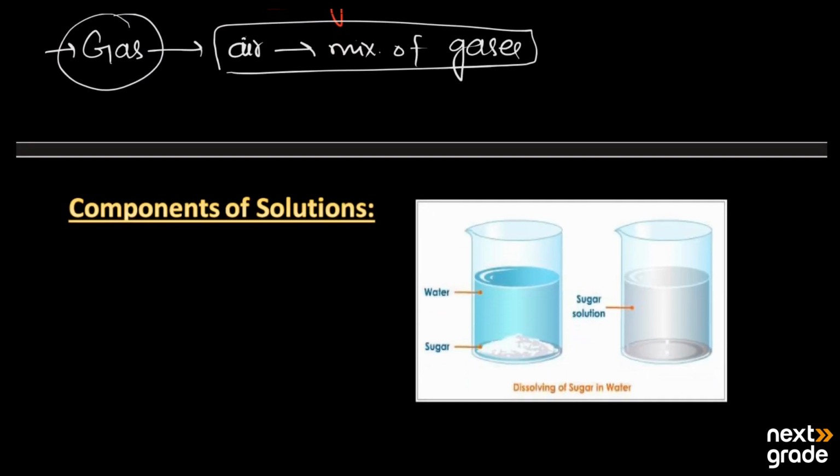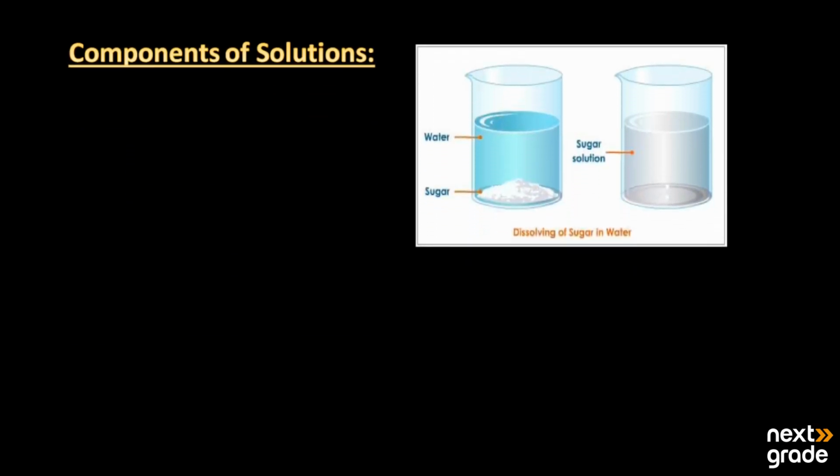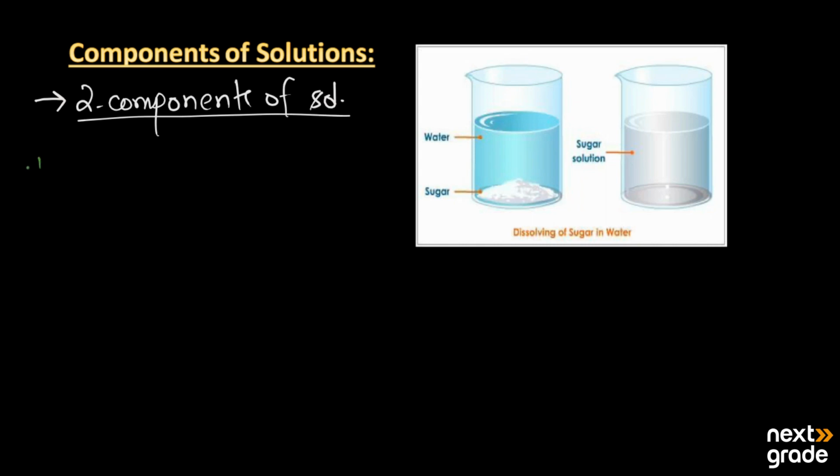Next we have the components of the solution, that is, how solutions are formed. Basically, a solution consists of two components. Now what are these components? The number one component is the solute, and the second component is the solvent. Now what do we mean by the solute and the solvent?